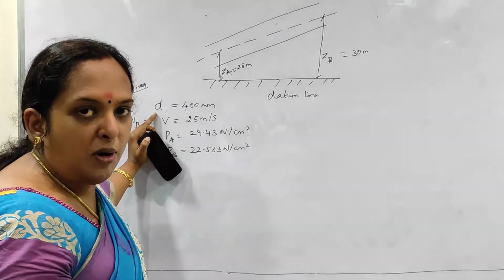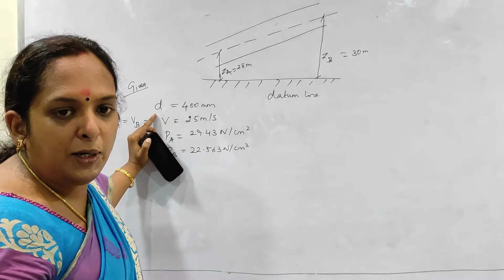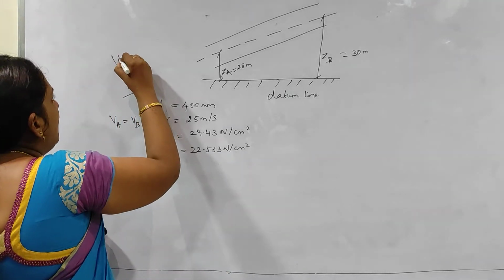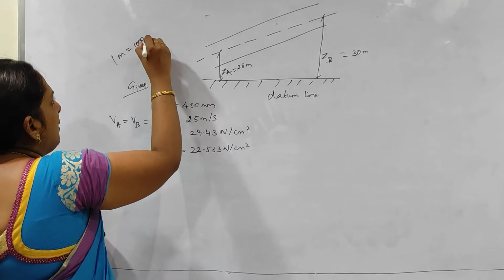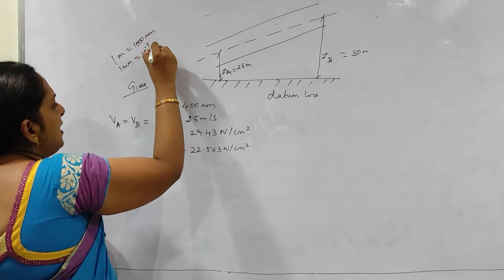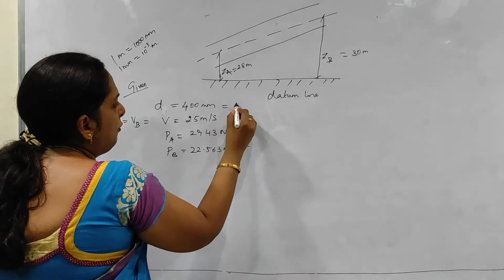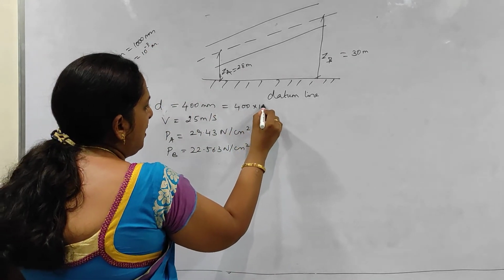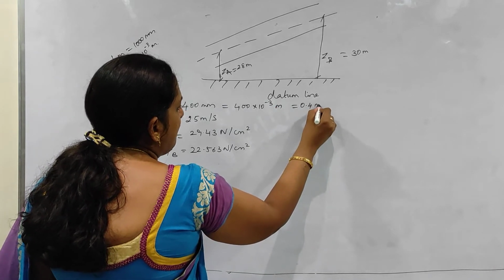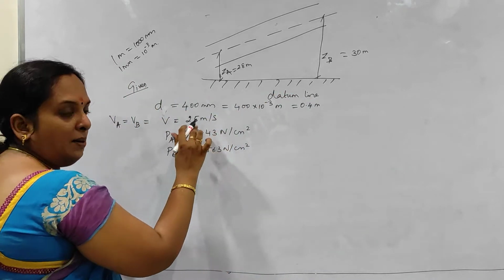And the diameter is 400 mm. I have to convert that into meters. How will you convert into meters? 1 meter is equal to 1000 mm, or 1 mm is equal to 10 to the power of minus 3 meters. So 400 into 10 to the power of minus 3 meters, or we can say it is 0.4 meters. And this is already in meters, no problem.